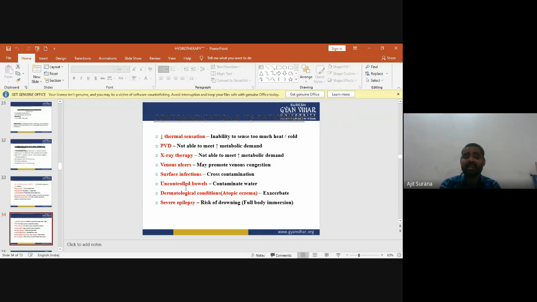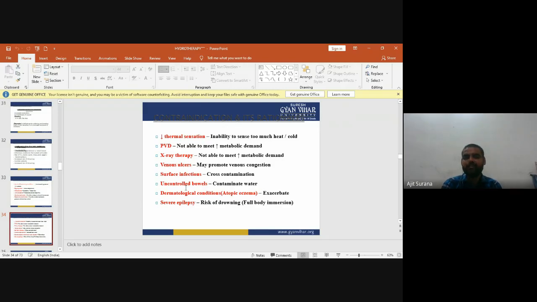Decreased thermal sensation, when the patient has an inability to sense both heat and cold. PVD conditions: not able to meet increased metabolic demand. X-ray therapy: not able to meet increased metabolic demand.